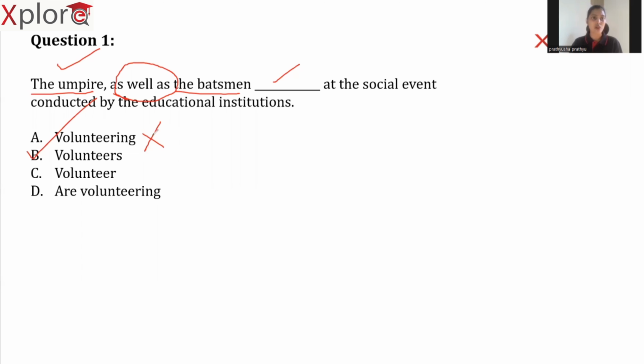Volunteering is grammatically wrong. Why? Because whenever you use ing forms in front of those, you should use a helping verb. Here, we do not have any helping verb. So eliminate option A. And option C is plural, which is wrong. Are volunteering, again, umpire is singular subject. So that is the reason option B is the right answer. Now let's look into the next question.